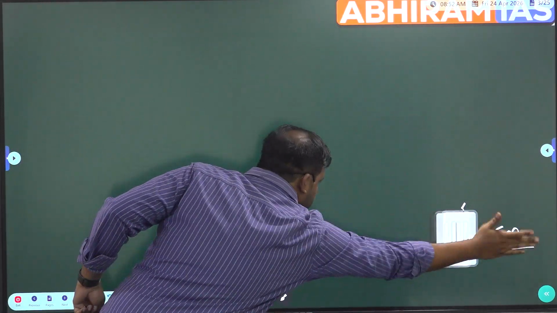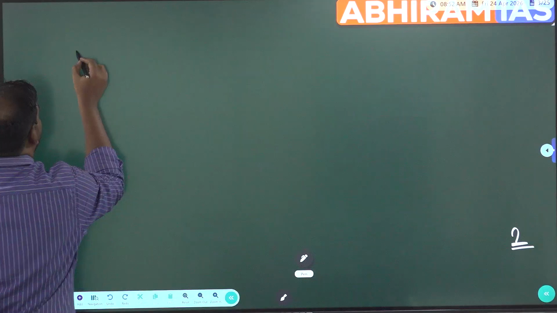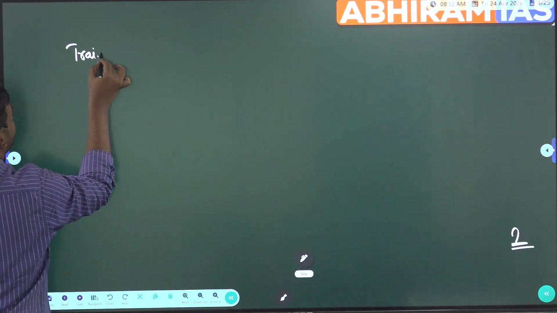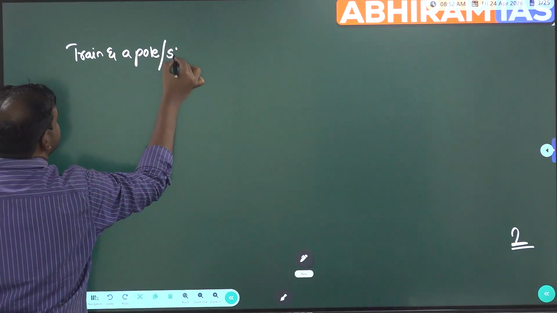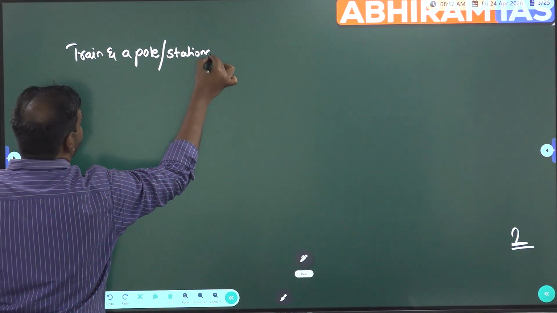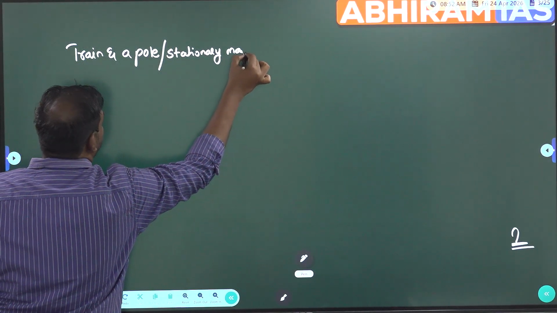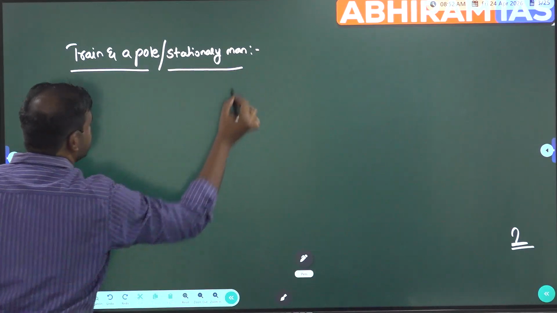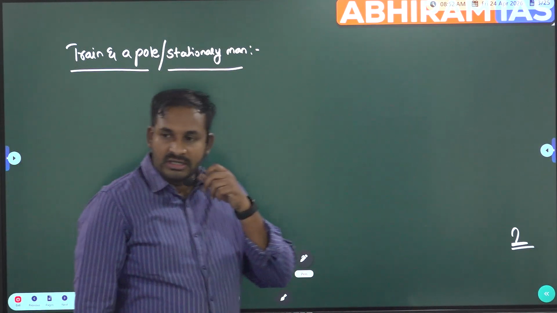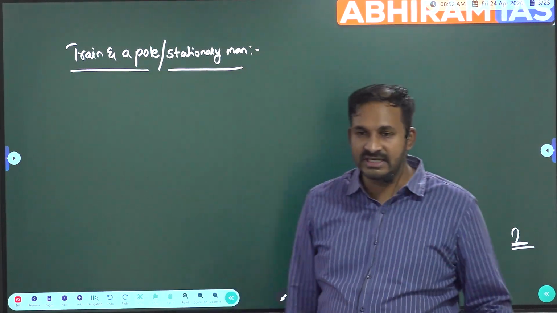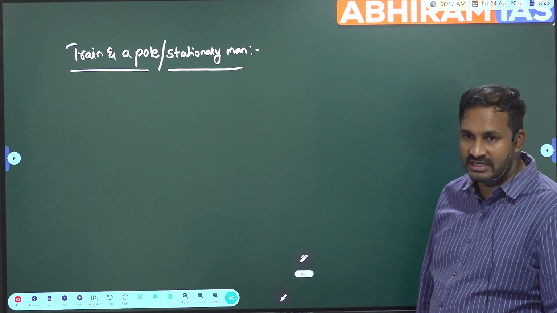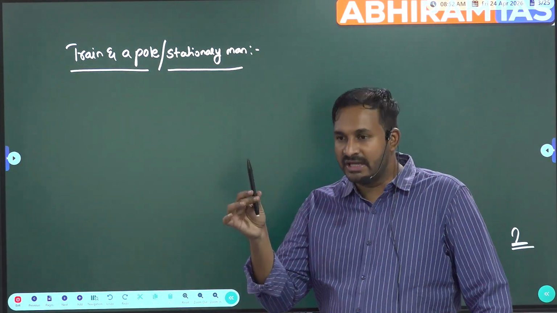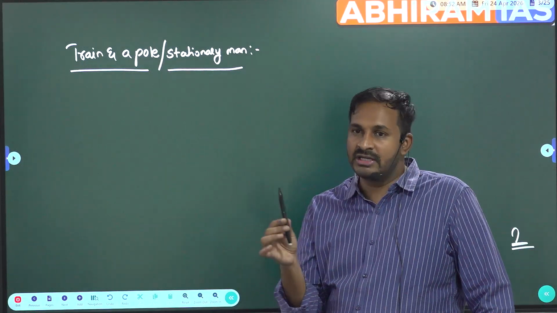Next case for us, train and a pole or stationary man. That is the second case for us here. Train and a pole or stationary man means there will be electric pole. Okay, here also the same thing.